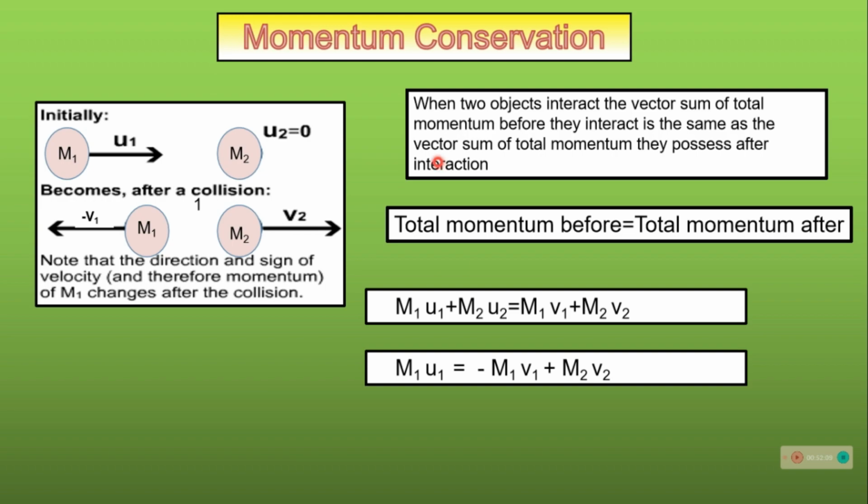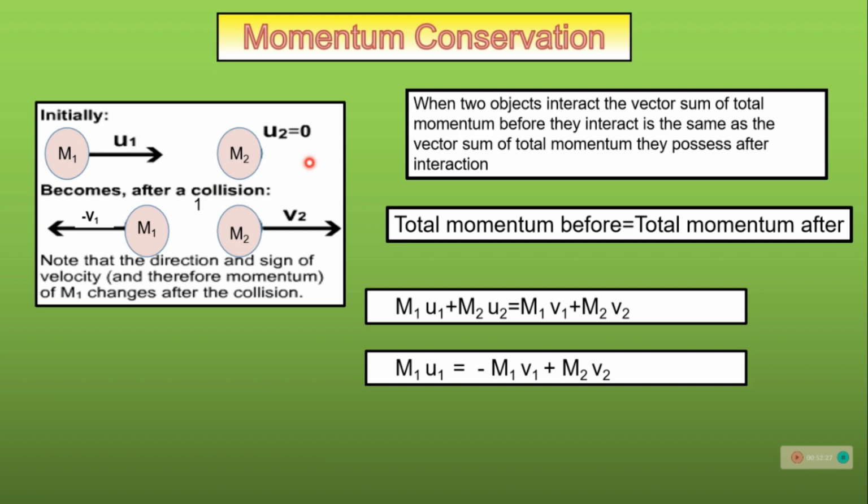Now we are given a situation here where the collision of two objects has been discussed, and it is given that initially m1 object has some velocity u1 and m2 object was at rest. So total momentum before collision is m1 u1 plus m2 u2, where u2 is 0. So m1 u1 is the total momentum before collision.